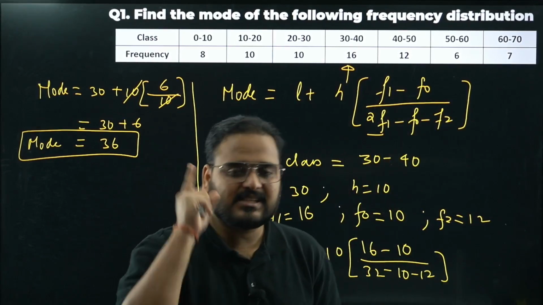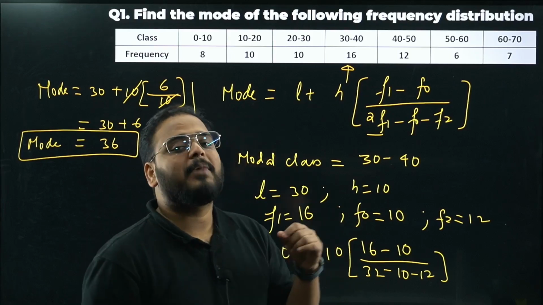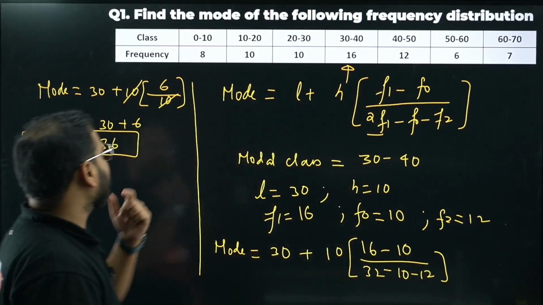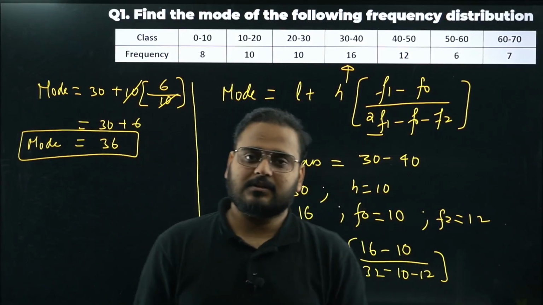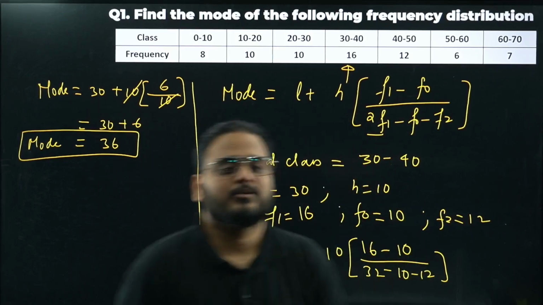The most important step is to find the modal class, and you find that by using the highest frequency in the given frequency table. Sometimes they will not give you frequency, they'll give you cumulative frequency. From there you have to find the frequency. You can't use cumulative frequency, you have to use frequency only. So question number 1 is done.